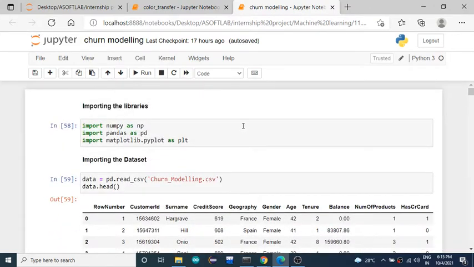Churn modeling is the problem statement which is used to predict whether a customer of a bank is going to stay in the bank itself. That means he will continue to have the account in the bank, or he will exit from that bank. So based on certain conditions, based on certain features, we need to predict what kind of customer he is, whether he is a customer who is going to stay in the bank itself, or else going to exit from the bank.